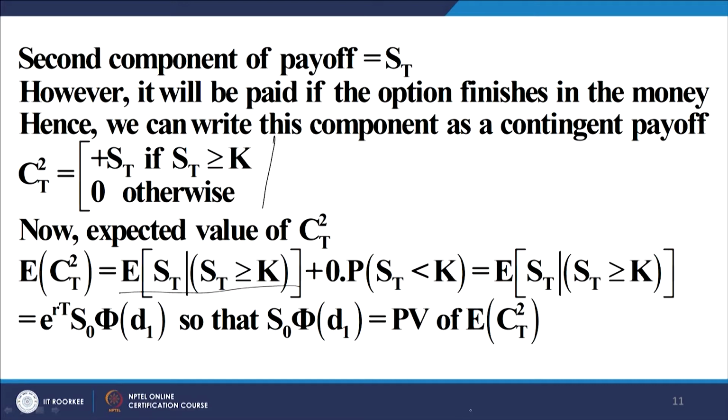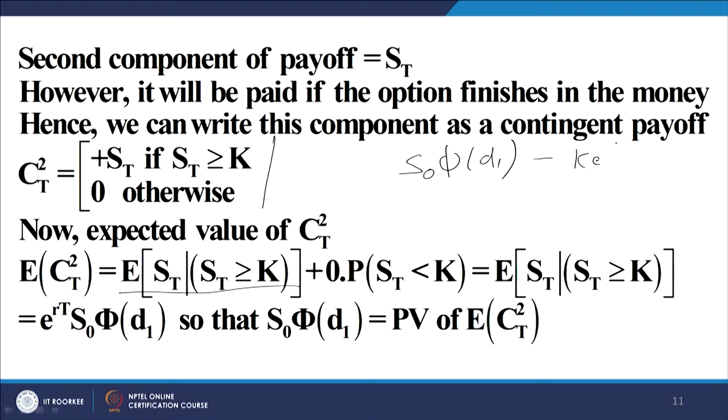So, let us look at the Black-Scholes equation. It gives me S0 phi d1. What is this? This is the present value of the expectation value of the stock subject to exercise of the call, minus K e to the power minus rT phi of d2, which is the present value of the strike price subject to exercise of the call.